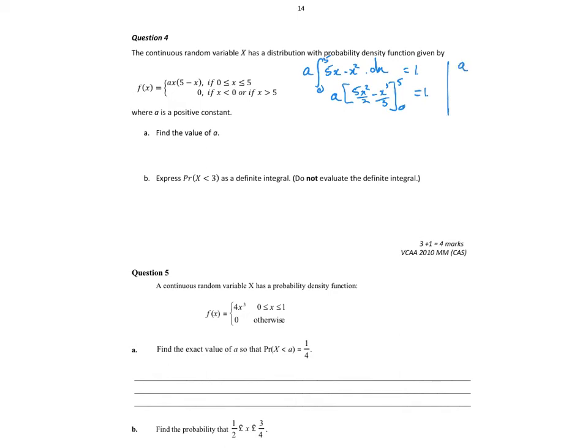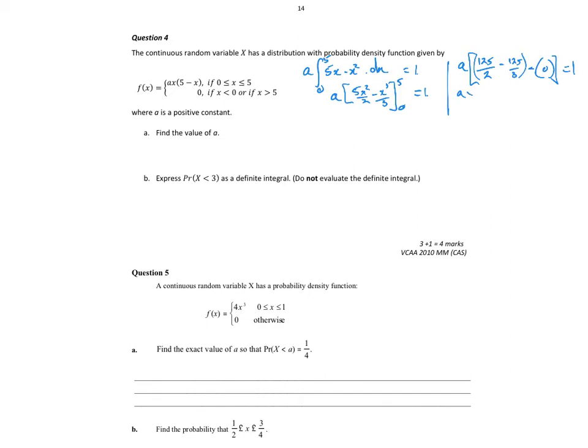So A outside of, substitute 5, so 5 squared times 5 is 125 on 2 minus 5 cubed, which is 125 on 3, minus, put 0 in, which is 0, is equal to 1.